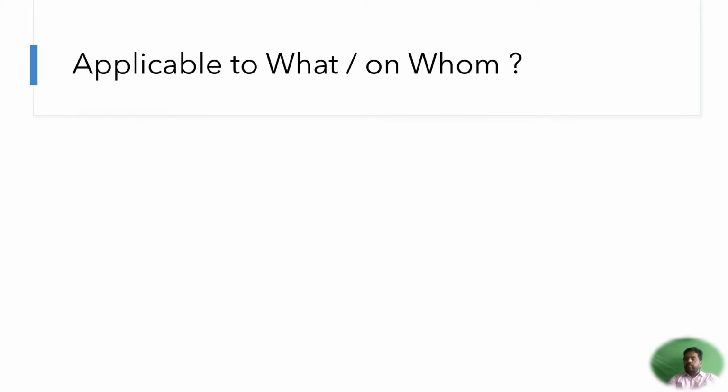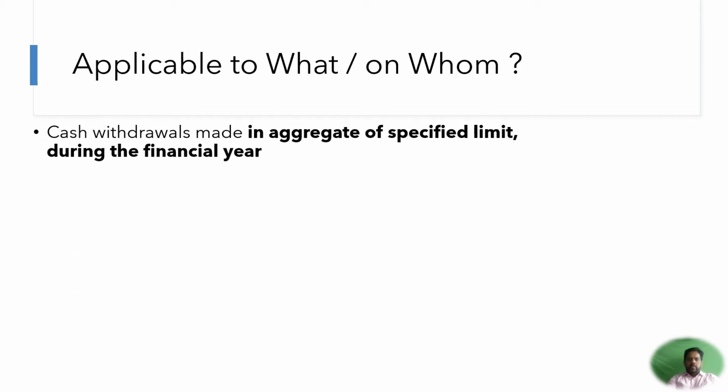Now let us see to whom it is applicable and on what type of transaction it is applicable. Now this section is applicable on cash withdrawals made in aggregate above the specified limit during the financial year. Now this limit as per the budget of 2019 was rupees 1 crore. In the amendment in the budget of 2020, under a specific situation and circumstance, this limit has been reduced to rupees 20 lakhs. And we have to keep in mind that this limit has to be reset fresh every year.